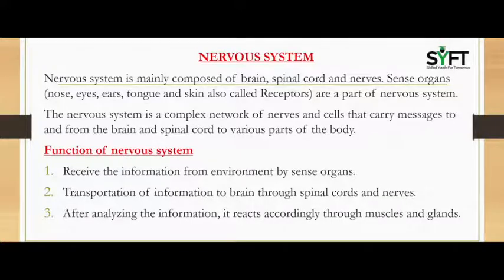The main functions of the nervous system are: first, receive information from the environment through sense organs. Number 2, transportation of information through the brain, spinal cord and nerves. And number 3, after analyzing the information, it reacts accordingly through muscles and glands.